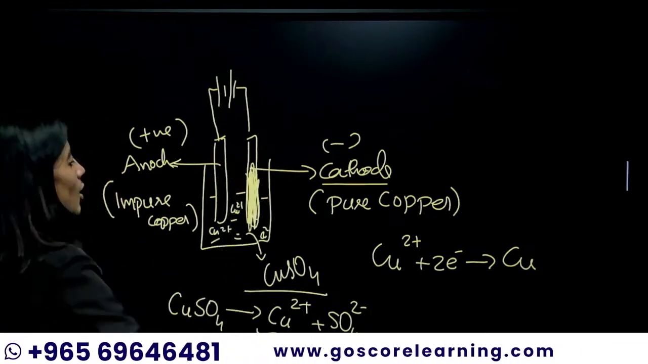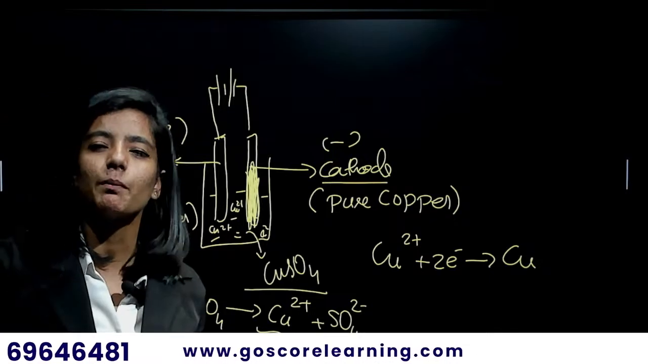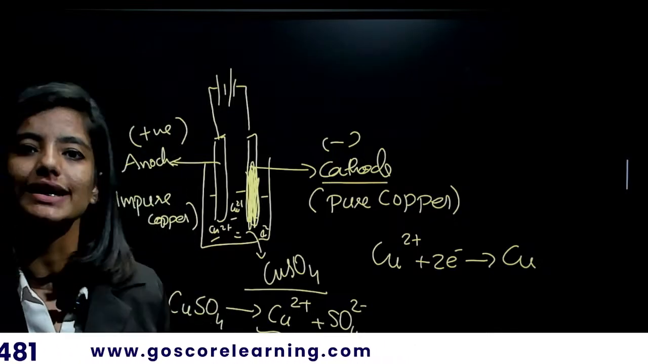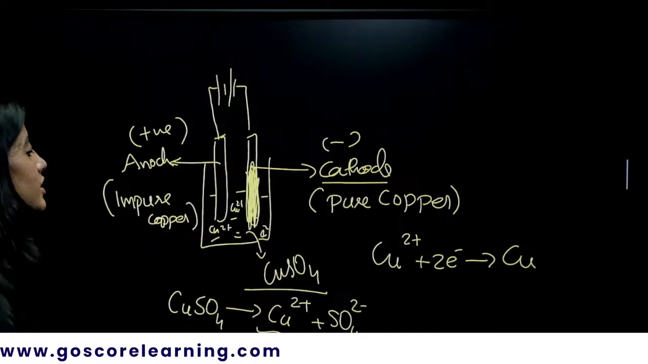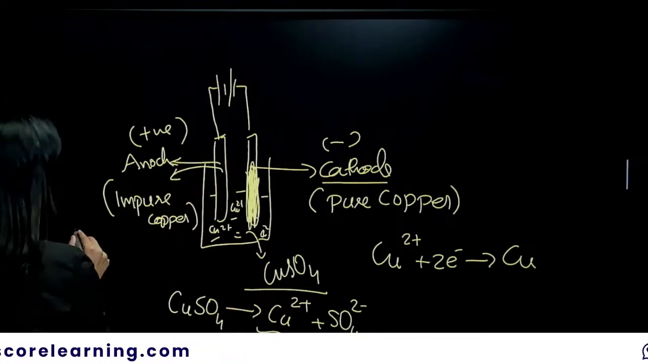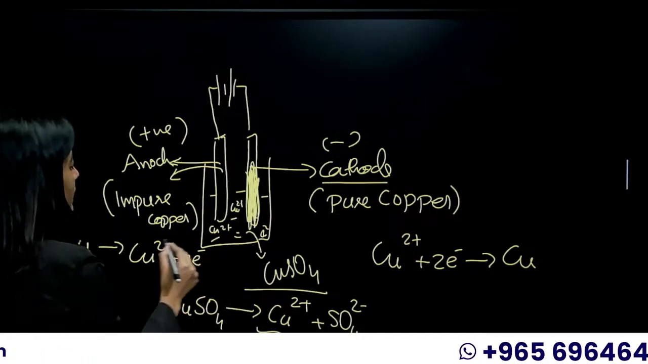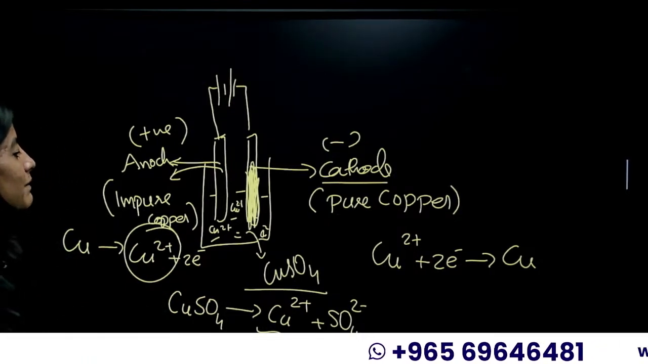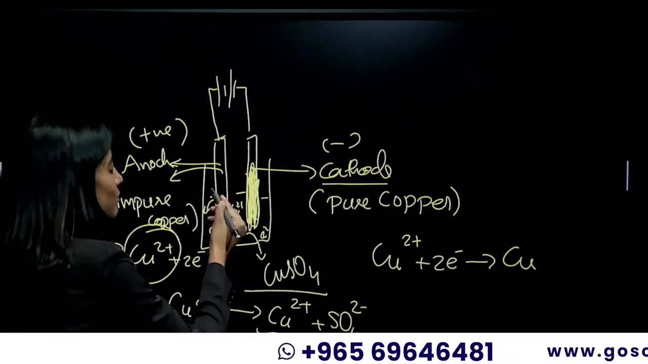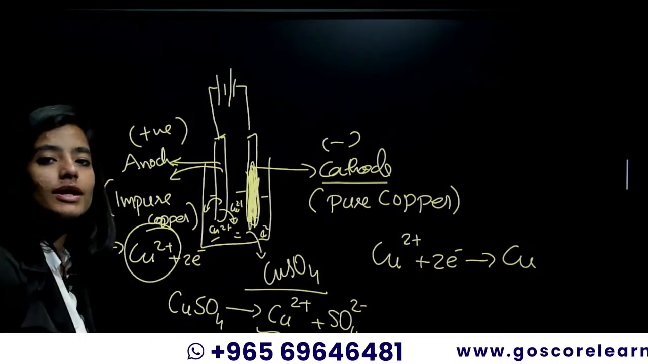Equivalent amount, we have the copper rod right over here, an impure copper rod, which will donate 2 electrons. Okay, the copper right over here will donate the 2 electrons and become Cu2+, and an equivalent amount of Cu2+ will fall into the liquid.